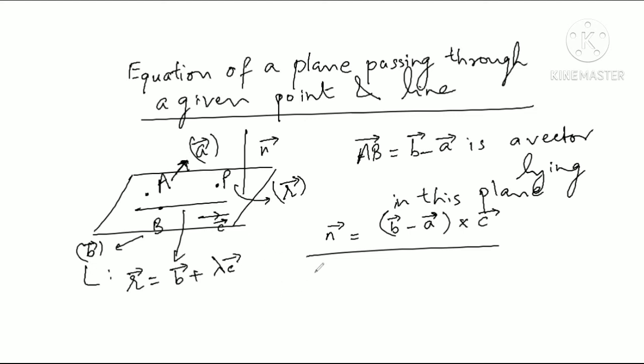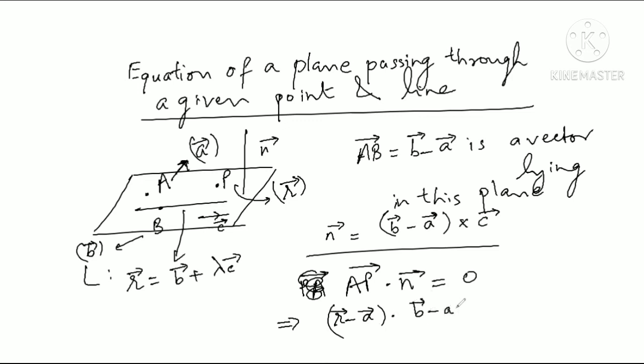I take a variable point P whose position vector is R and write the AP vector. The AP vector lies in this plane, so AP vector dot N vector will be 0, because AP vector lies in this plane and N vector is perpendicular to this plane. AP vector we can write as R vector minus A vector, dot N vector, which I can write as B vector minus A vector cross C vector.